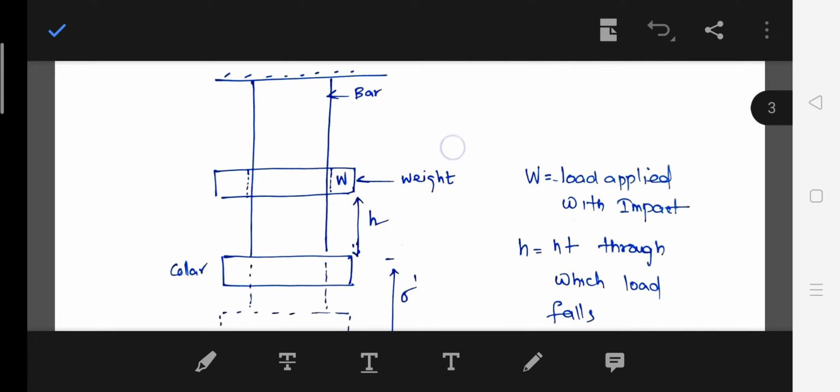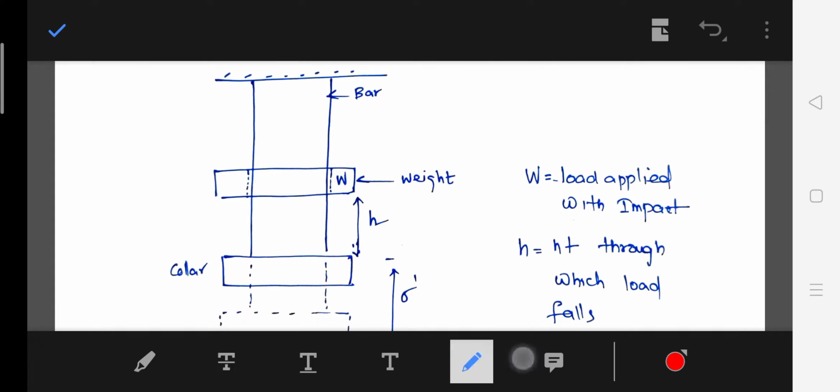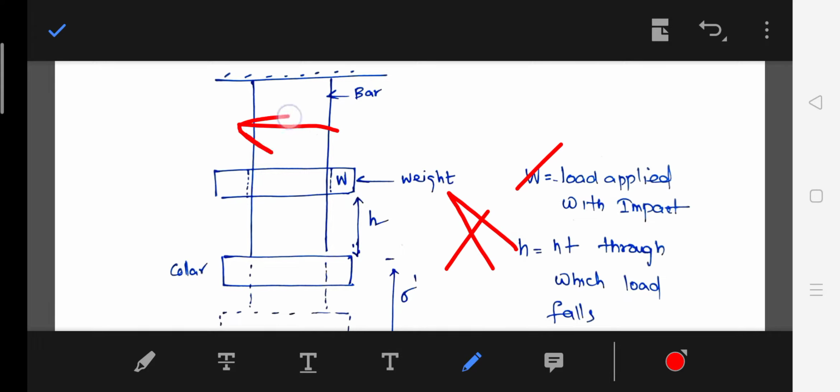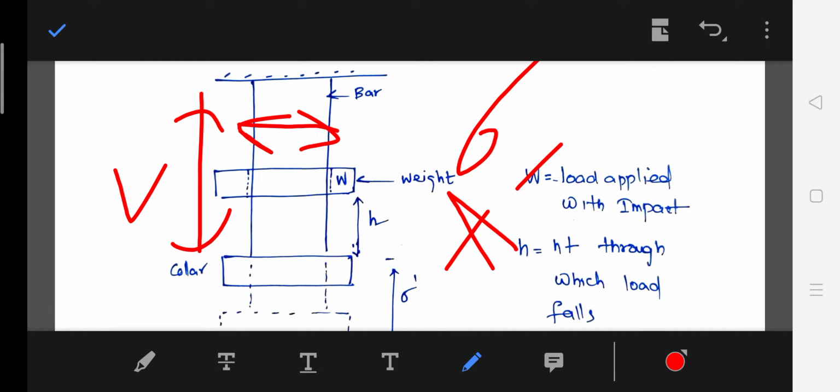W is the weight of the load applied with impact. h is the height through which the load falls, and A is the cross-sectional area of the bar, and L is the length of the bar, and sigma is the static stress. Sigma is the static stress.